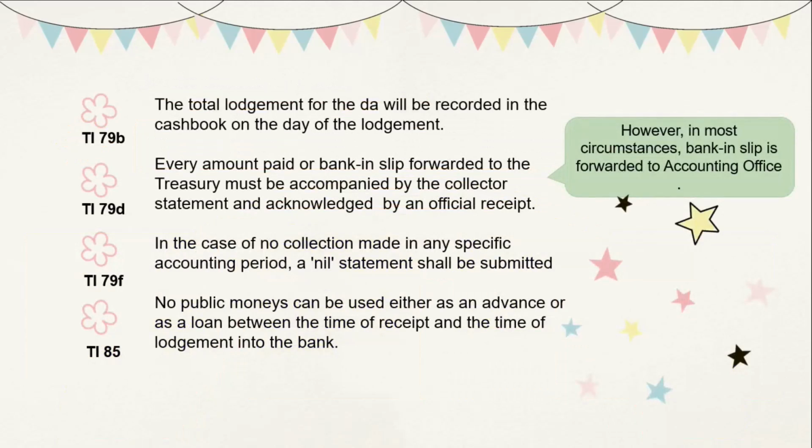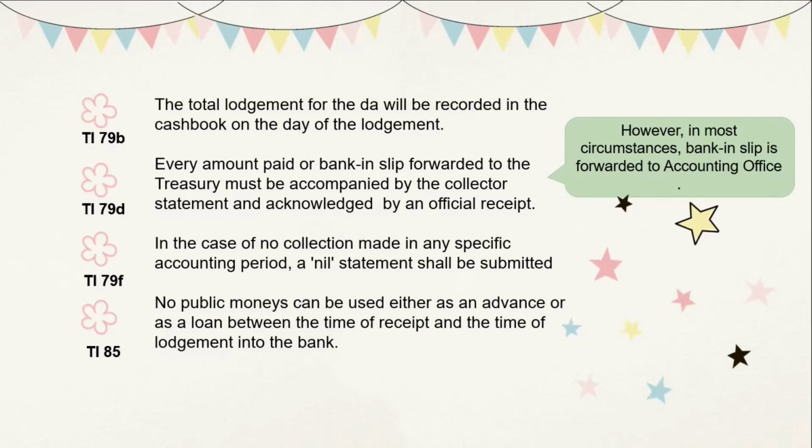As you can see in the next slide, under Treasury Instruction 79B, the total lodgement for the day will be recorded in the cash book on the date of lodgement. And under Treasury Instruction 79D, every amount paid in slip forwarded to the Treasury must be accompanied by a collector's statement and acknowledged by an official receipt. However, in most circumstances, the bank slip is forwarded to the accounting office.